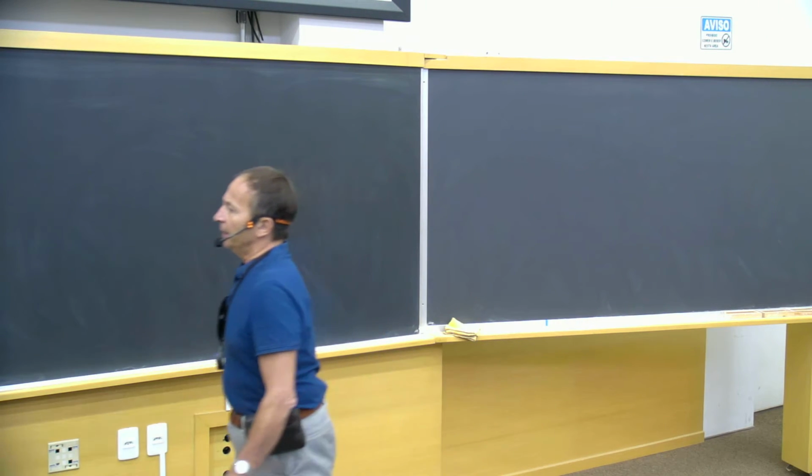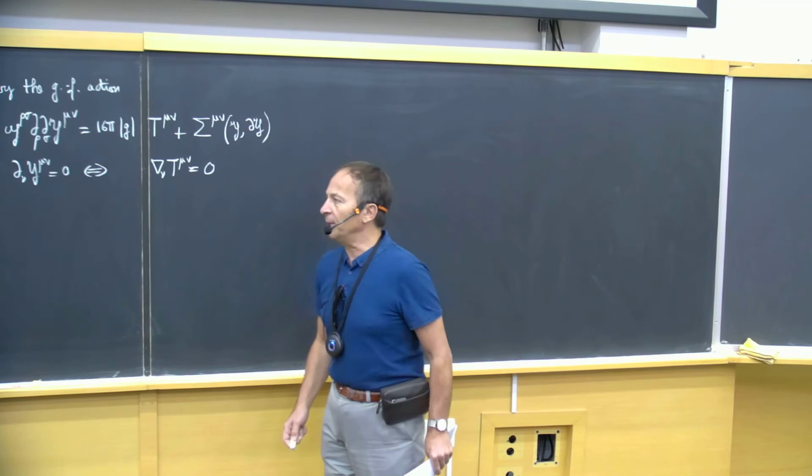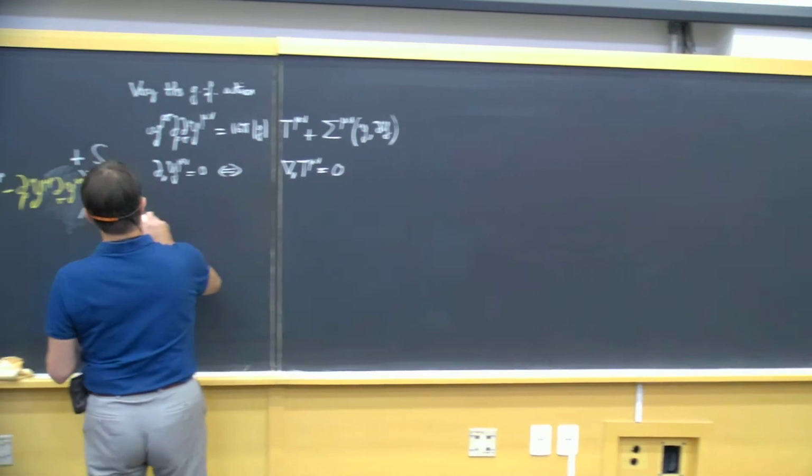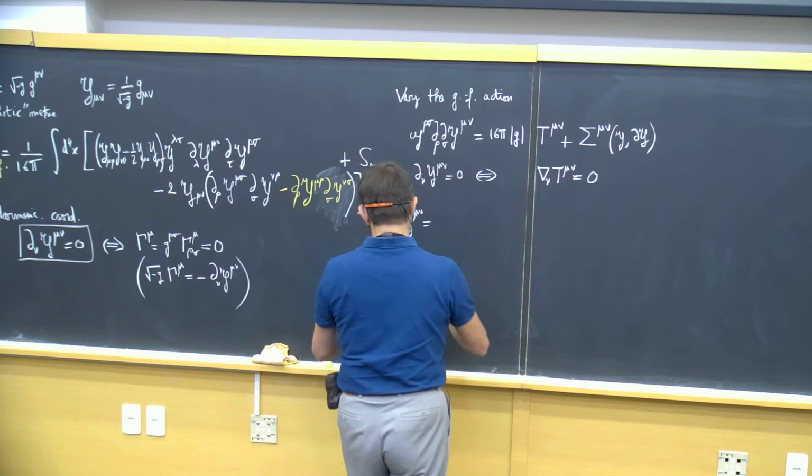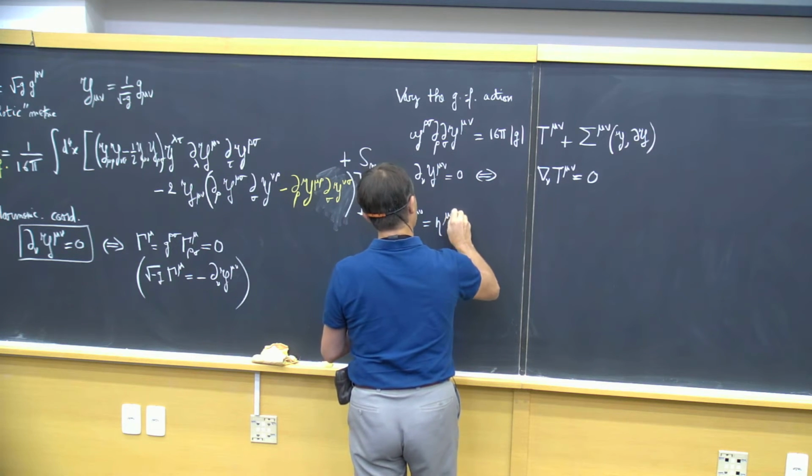So, in perturbation now, I will assume that the Gothic metric is a perturbation of the Minkowski metric.